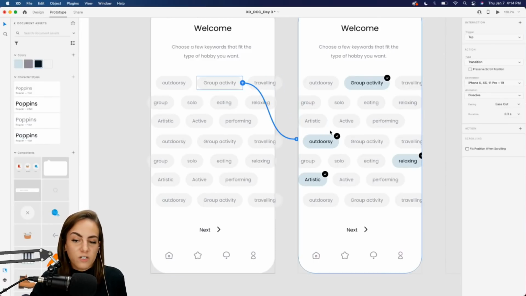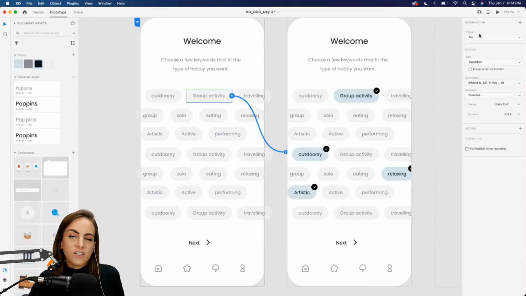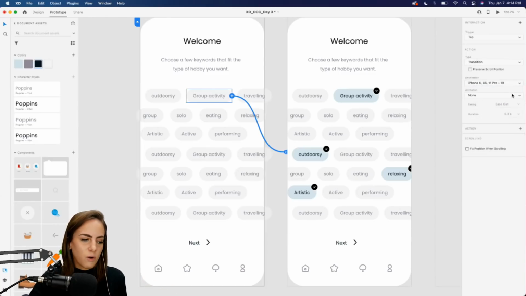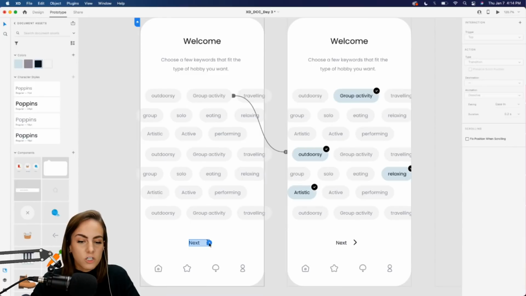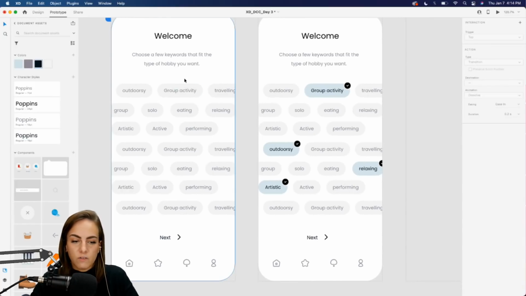All right, so if we hop into the prototype tab and we just select one of these, drag our trigger over to the next screen, and then for the interaction up here, we would have just a tap trigger. I don't want any fancy animation. You could do dissolve if you want, but usually for going from screen to screen, I keep it on no animation. And obviously each of these would be a new interaction, but just to show you, I'm just going to leave it at 1.